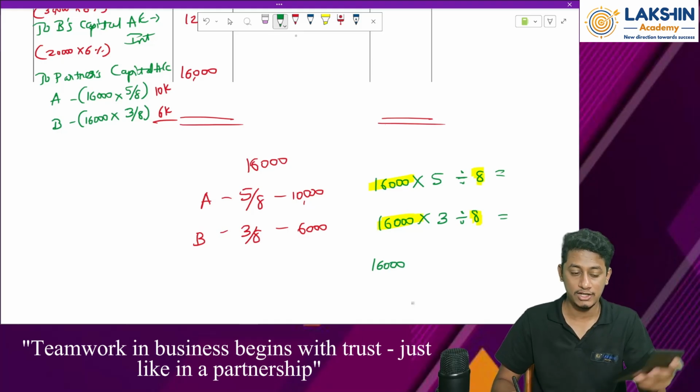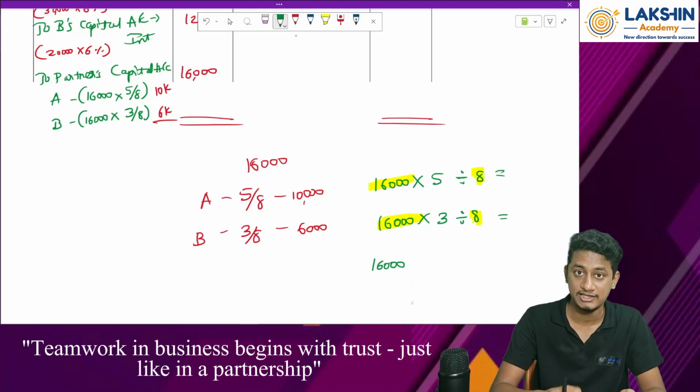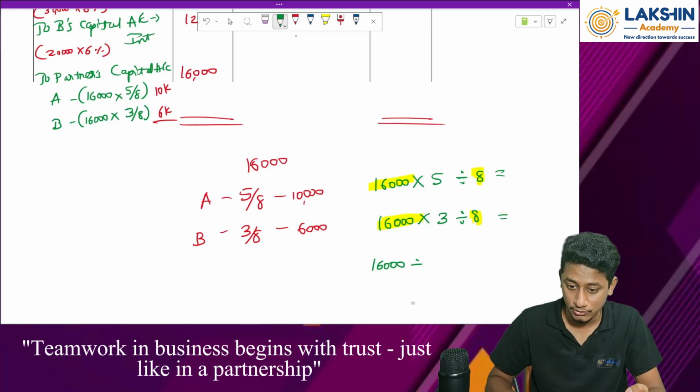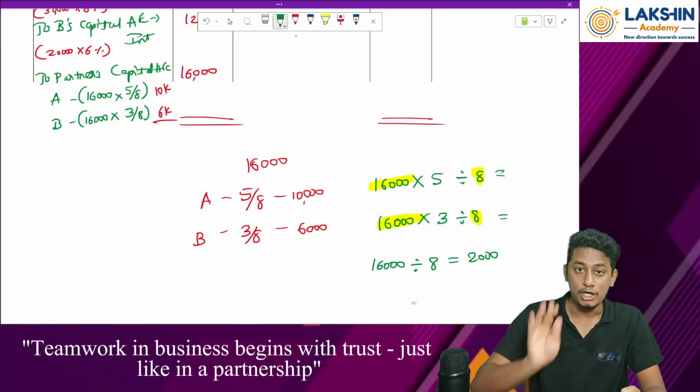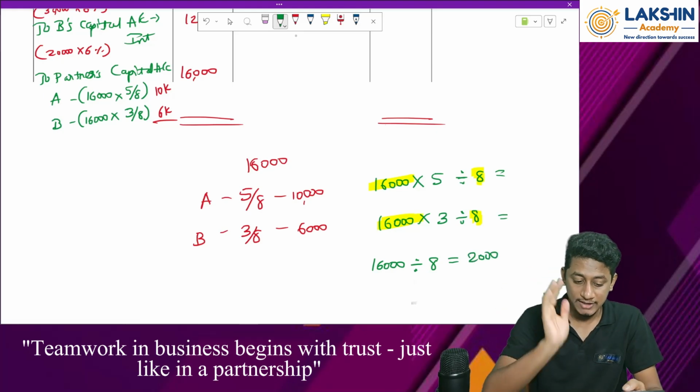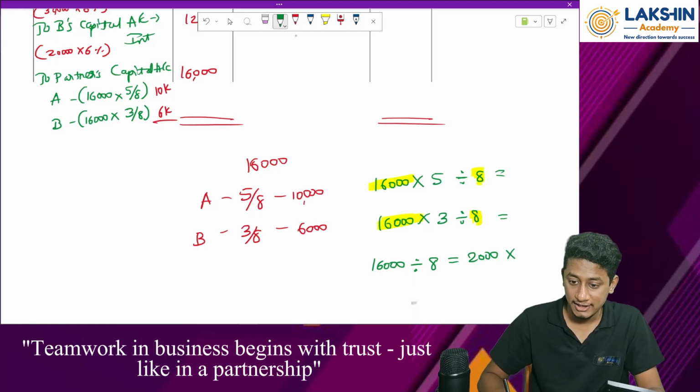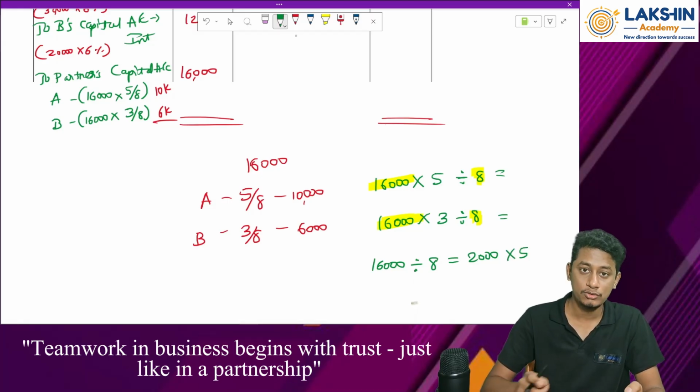You write in your calculator, press MRC once, press MRC twice, 16,000, then press on once again, and then start. 16,000 divided by 8, press equals to, what do you get? You get 2,000. Okay, do not touch anything, simply now multiply 5.